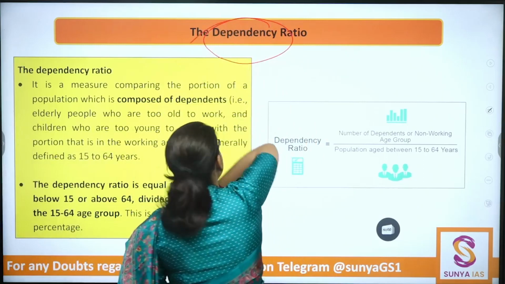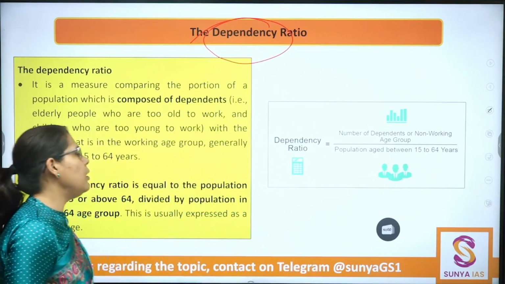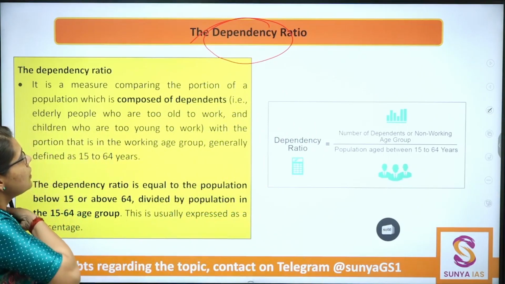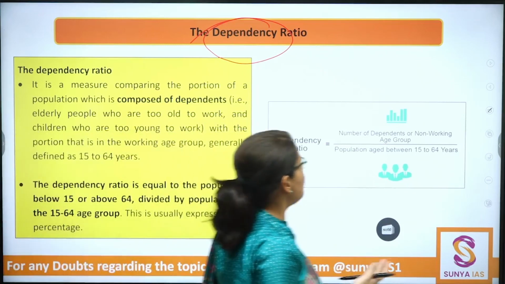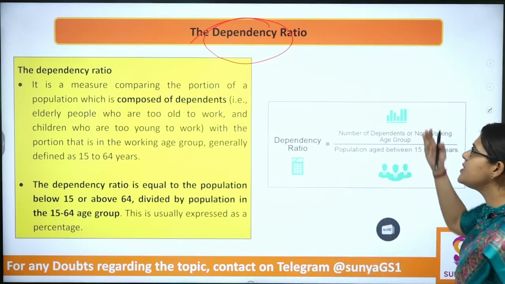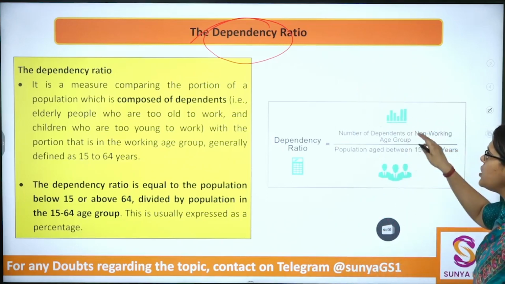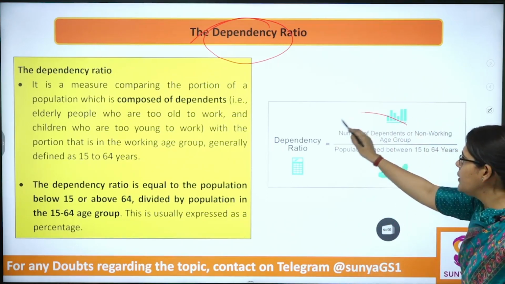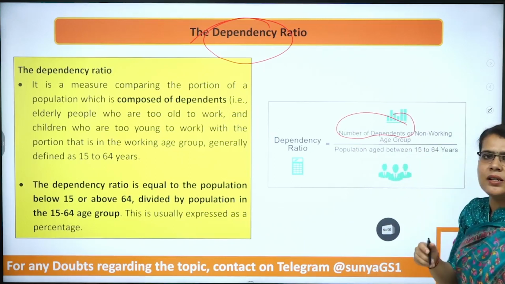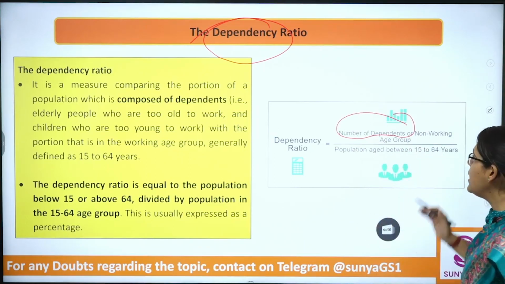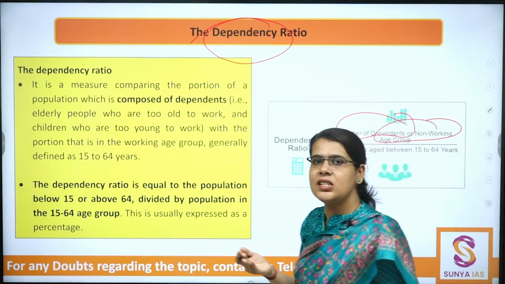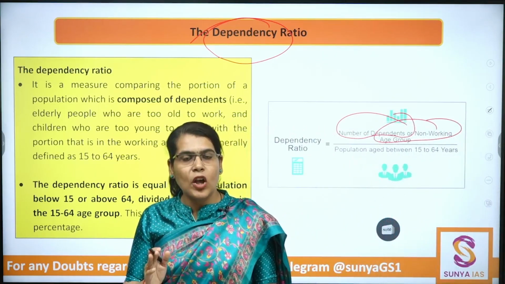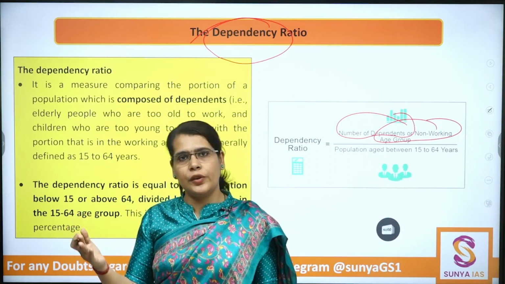As the name suggests, this is a ratio, which suggests the number of dependents as to the population of non-dependents. So who is the dependent population? The dependent population is the number of dependents or the non-working age population, that is the population which is aged either less than 15 or more than 64 years of age.